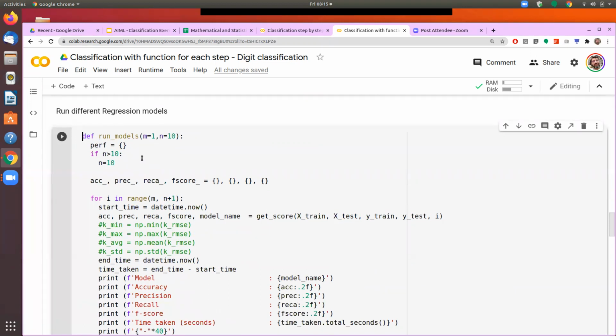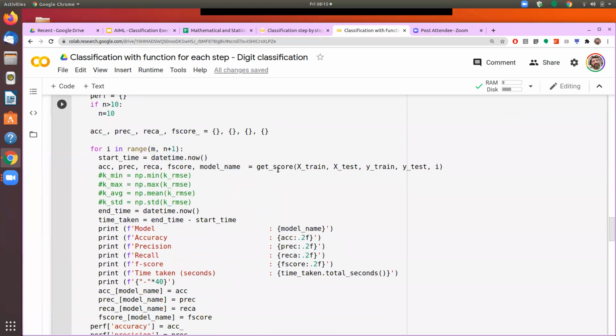And here I will call the get score function, which is expecting x train, y train, x test, y test, and the model number. So here I will supply the model number. And then this function returns all these performance parameters: the accuracy of that model, the precision of that model, and the rest of the things it is only printing. Okay.